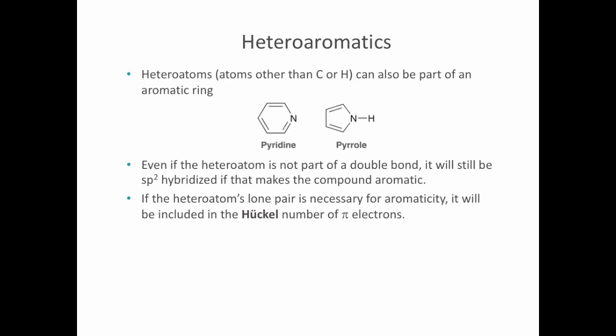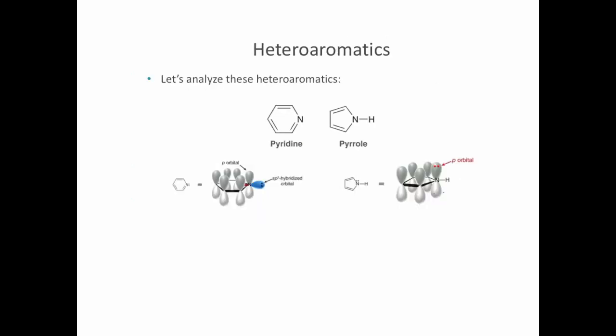The final topic is heteroaromatics, and those are just aromatic rings that contain atoms other than carbon or hydrogen. For example, pyridine looks a lot like benzene, but it has a nitrogen in it, as does pyrrole. And these are both aromatic compounds. Even if the heteroatom is not part of a double bond, it will still be sp2 hybridized if that makes the compound aromatic. If the heteroatom's lone pair is necessary for aromaticity, it will be included in the Huckel number of pi electrons. So let's analyze why pyridine and pyrrole are aromatic.